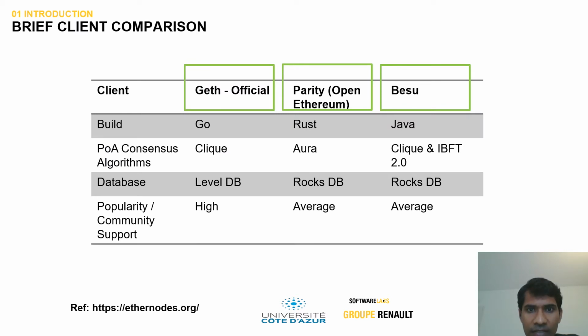Comparing the three prominent clients, Geth, Parity, and Besu: Geth is written in Go, Parity in Rust, and Besu in Java, respectively. The implementations of proof of authority consensus algorithms are named Clique, Aura, and IBFT 2.0 by Besu. The persistence layer maintained by Geth is LevelDB, while that of Parity and Besu is RocksDB.